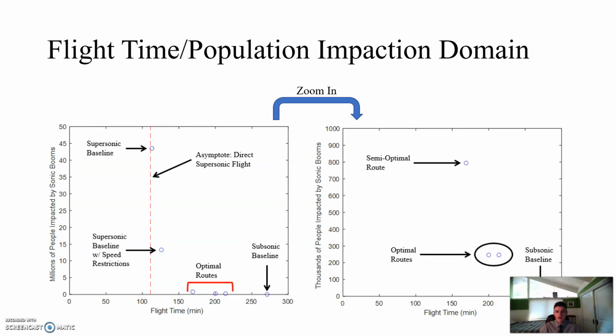You can also look at this in a more mathematical way by plotting the population impaction and the flight time. And this actually shows that an asymptote will appear, and this asymptote is actually pretty trivial. It basically tells you that at some point, instead of deviating around population centers, you'll be flying as directly as possible between the two airports. And in this case, it's impossible to reduce the flight time any further.